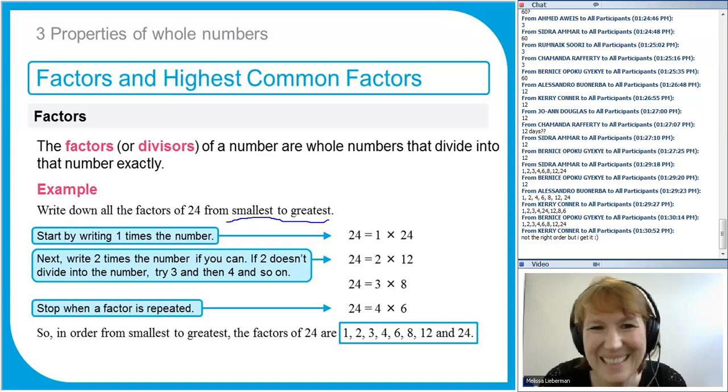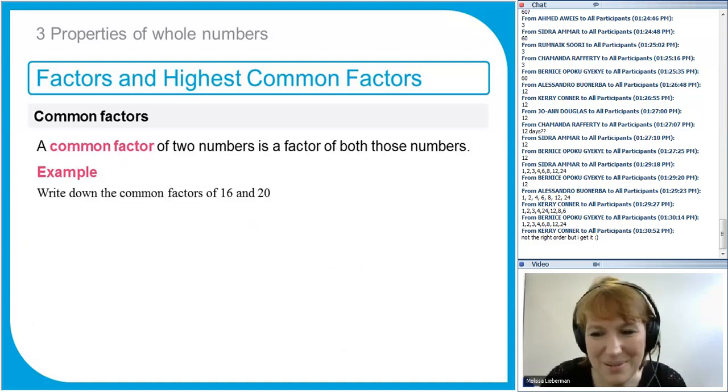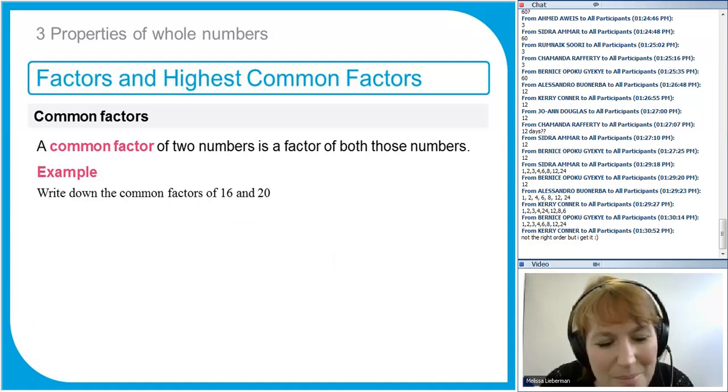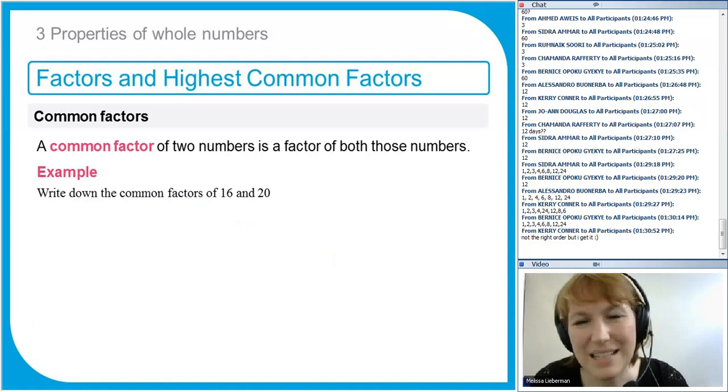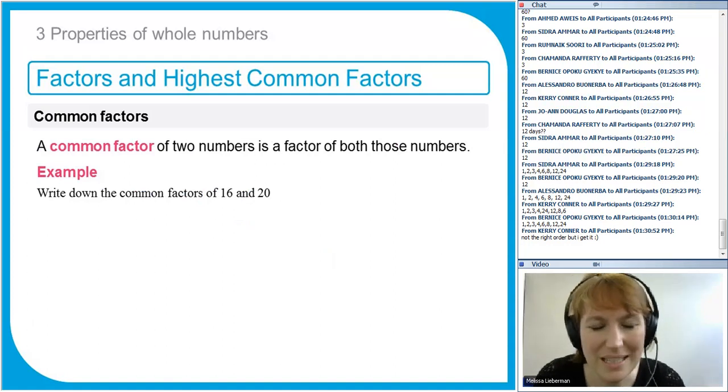It doesn't matter about the order so much. Right, now we look at common factors. Almost at the end, almost at my 1 hour mark. Sorry if I go over a little bit. I know last lesson was well over, but I'll try to keep to my 1 hour slot.